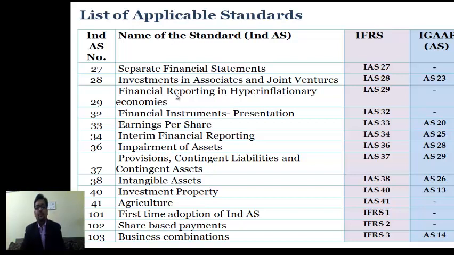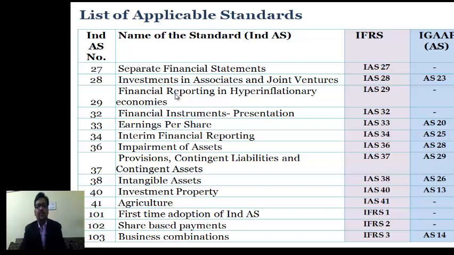Ind AS 30 and 31 are not there because IAS 30 and 31 have been demised. Ind AS 32 talks about presentation of financial instruments, like IAS 32. We do not have any notified standard on financial instruments. AS 30, 31, 32 never became mandatory, were never notified. There is a guidance note issued by ICAI in May 2015 which talks about accounting for derivative contracts.